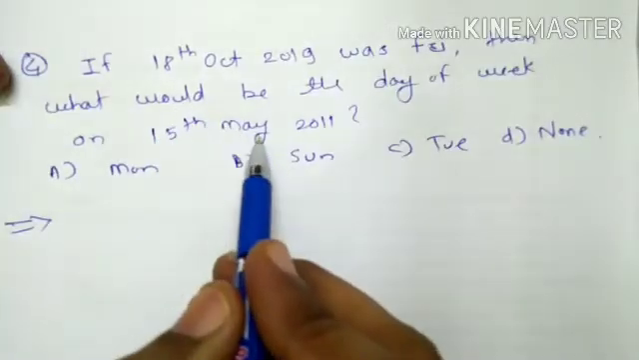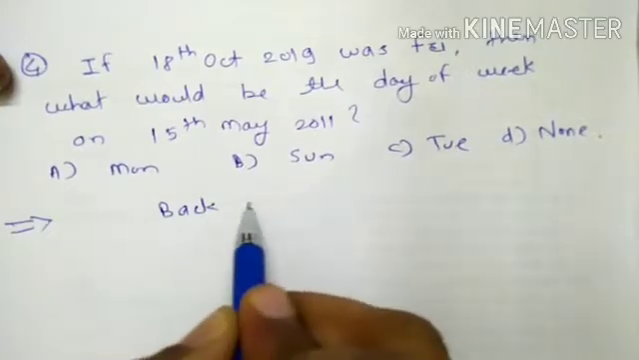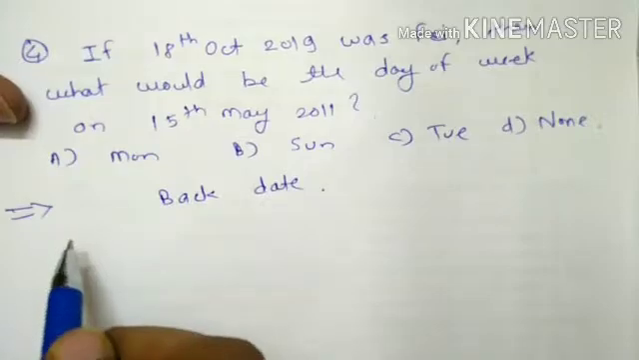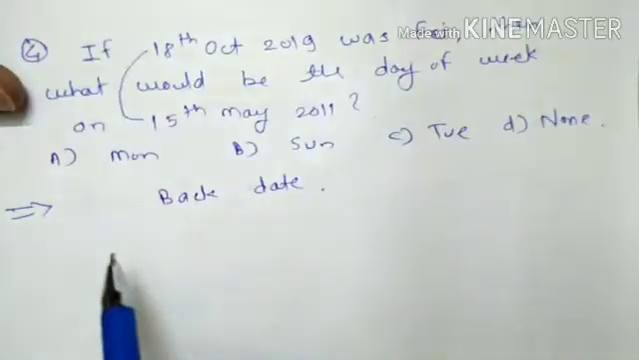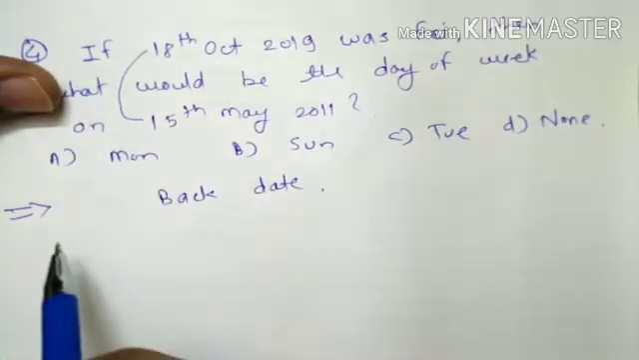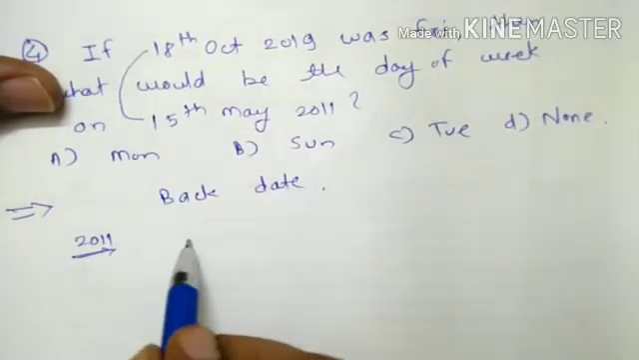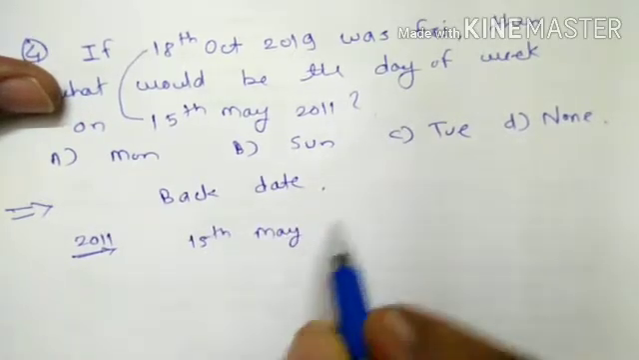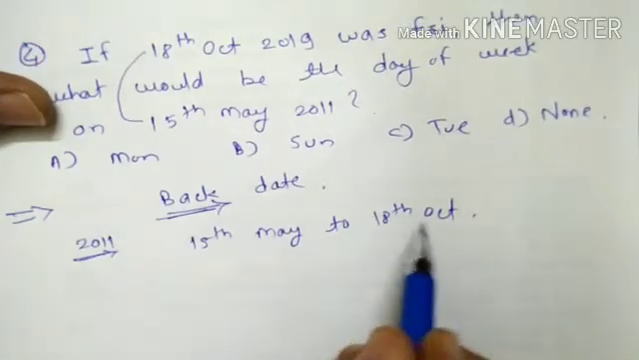18th October and 15th May, and 2019 and 2011. So this one is a question of back date. Okay, same approach, only we have to subtract it. First step is from 18th October to 15th May, or what we will do, we'll move from 15th May to 18th October in 2011.